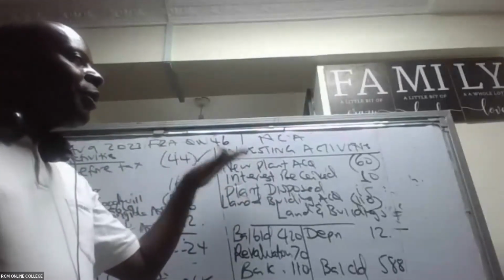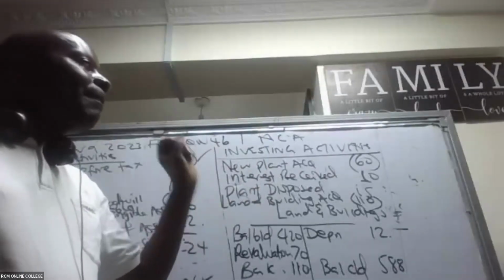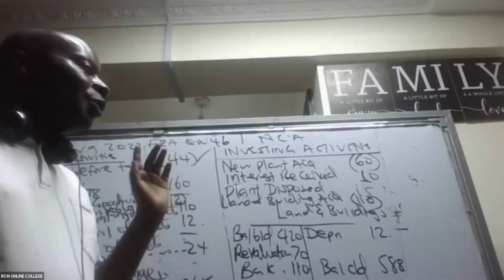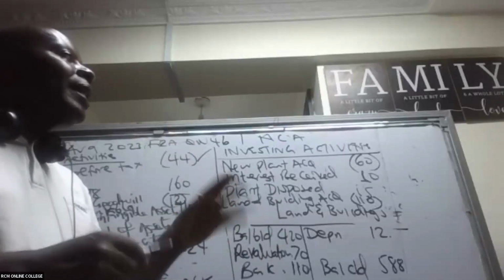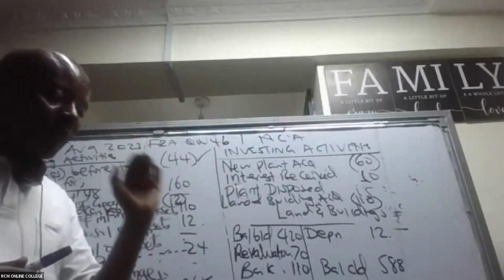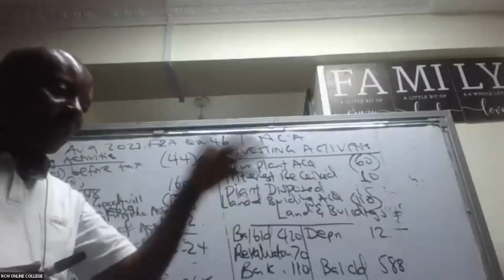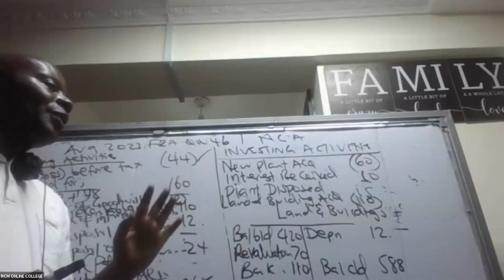So you see, when we talk about investing activities, I'm tracking my PPE items: property, plant, and equipment, and any intangibles. So we are tracking both tangible long-term assets and intangible long-term assets.